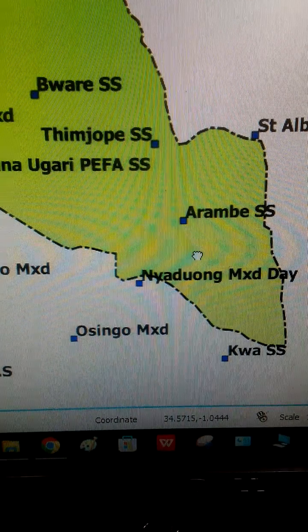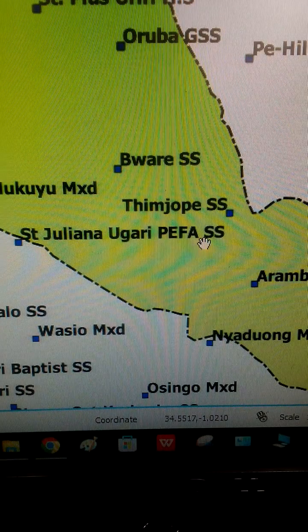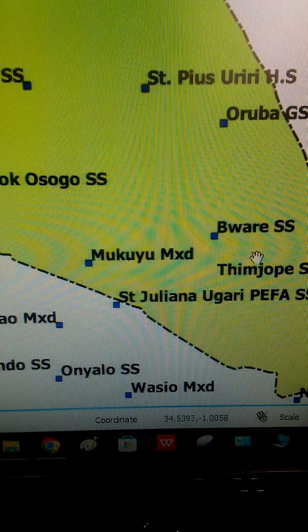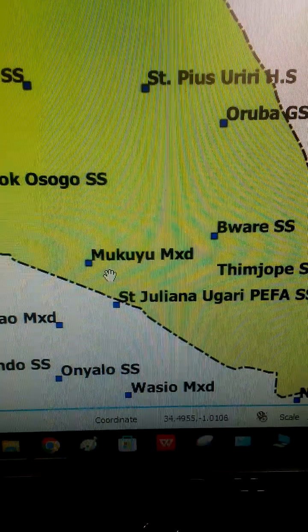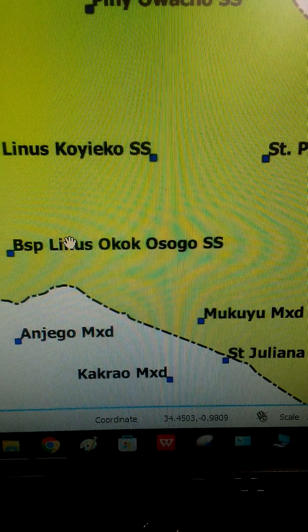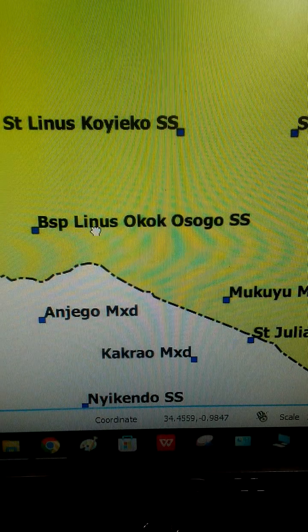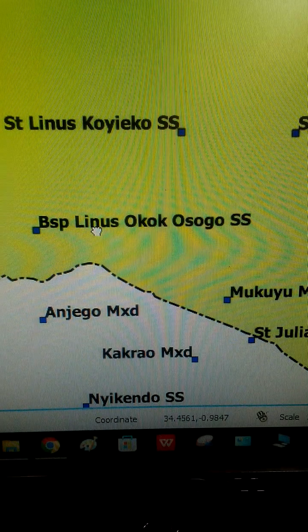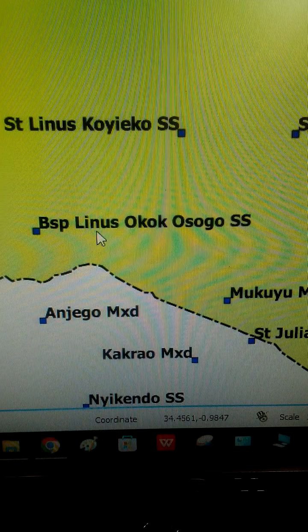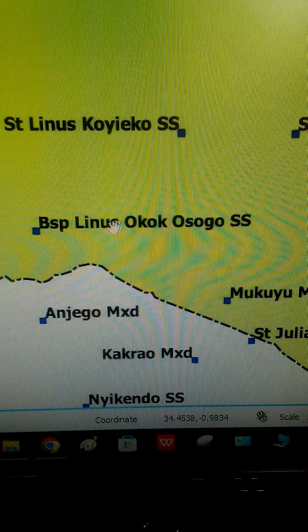Around this area in the constituency, we have Arambe Secondary School. As we move towards the north, we have the Mujope Secondary School. Then we have Boare Secondary School, Mukuyu Mixed. At this point in the constituency, we have Bishop Linus Okok Osogo Secondary School. This is different from the other school found in Homa Bay County, that is Bishop Linus Okok Girls High School. This is in Uriri constituency in Migori County.